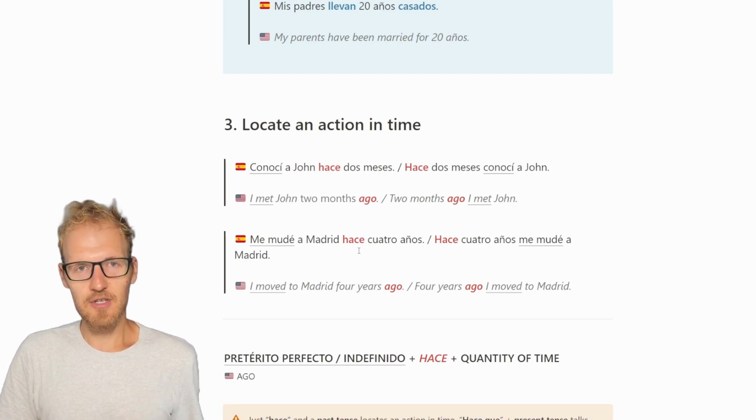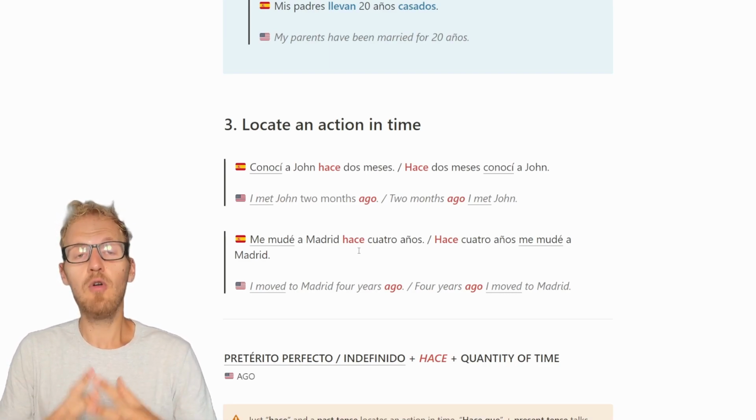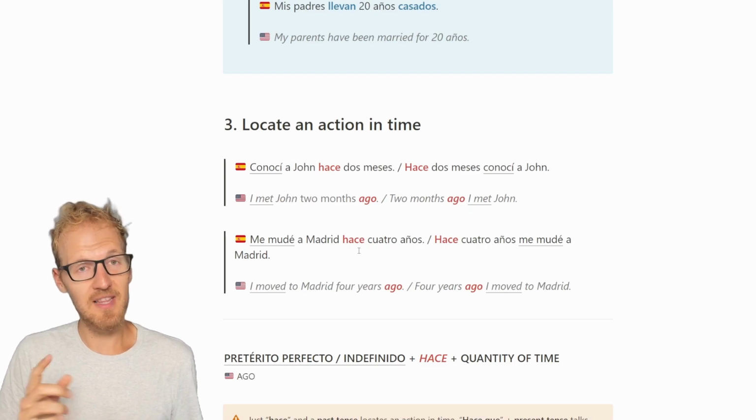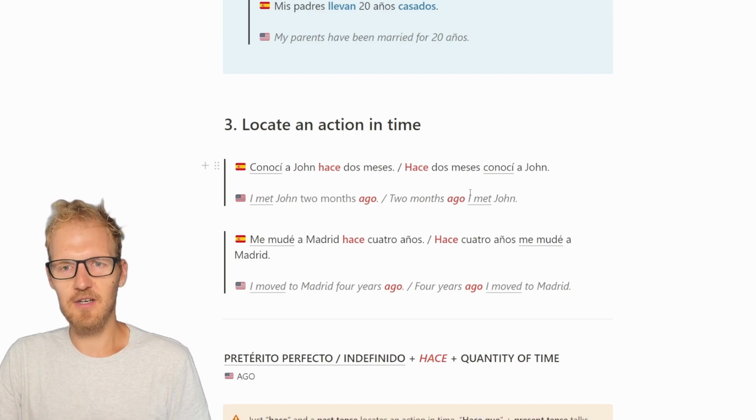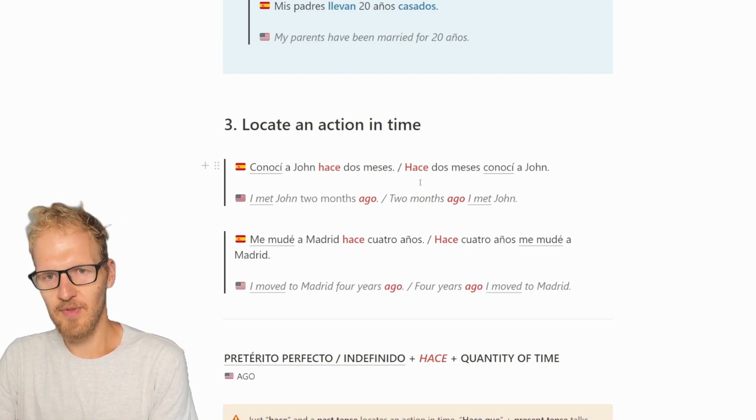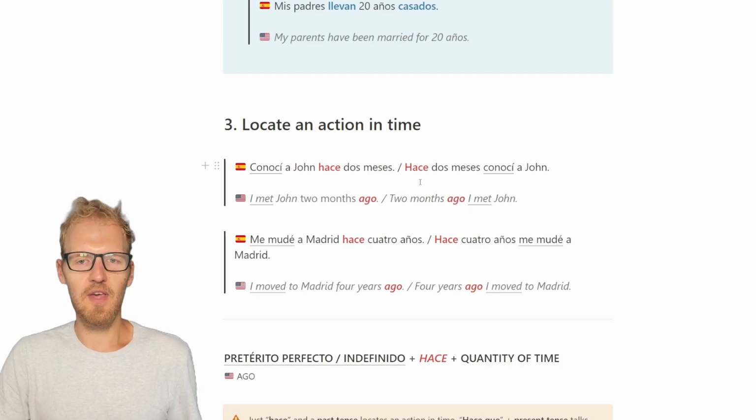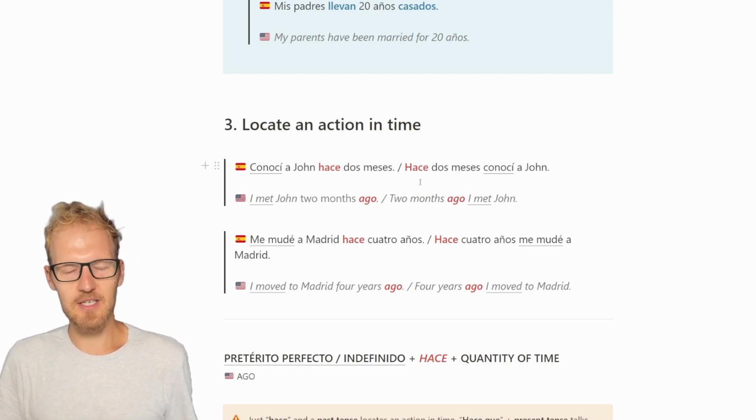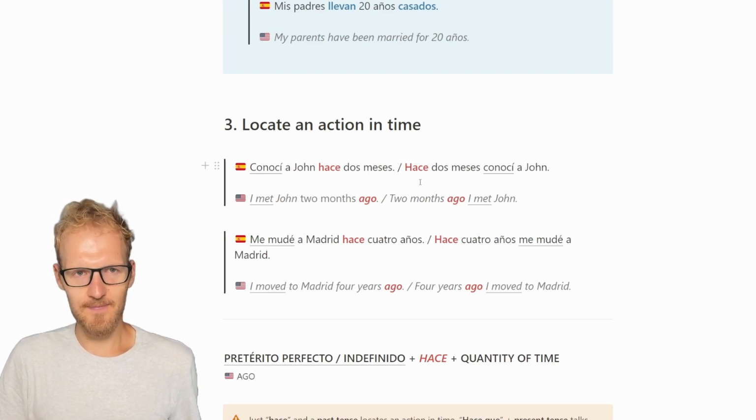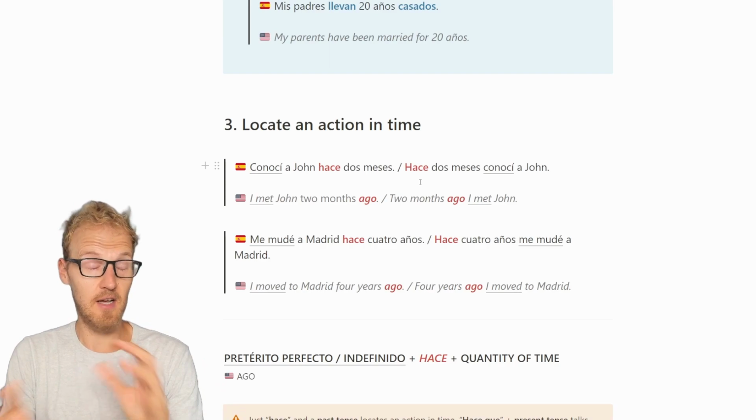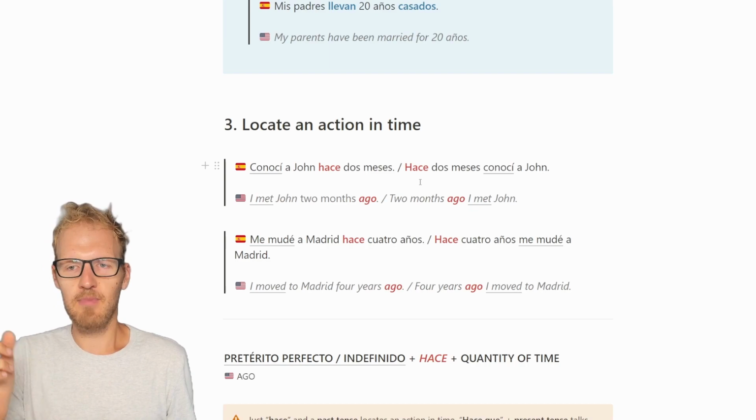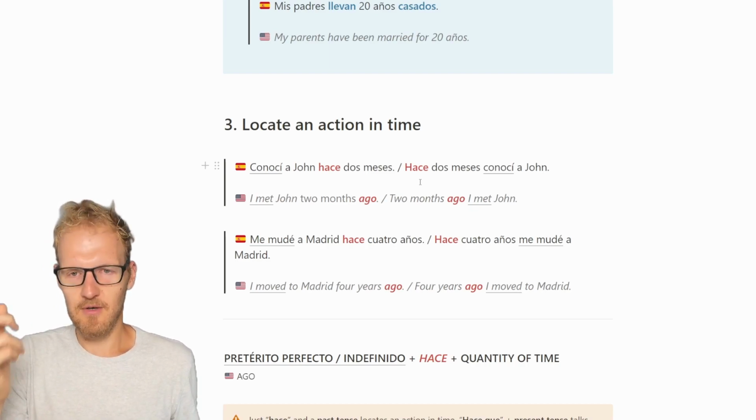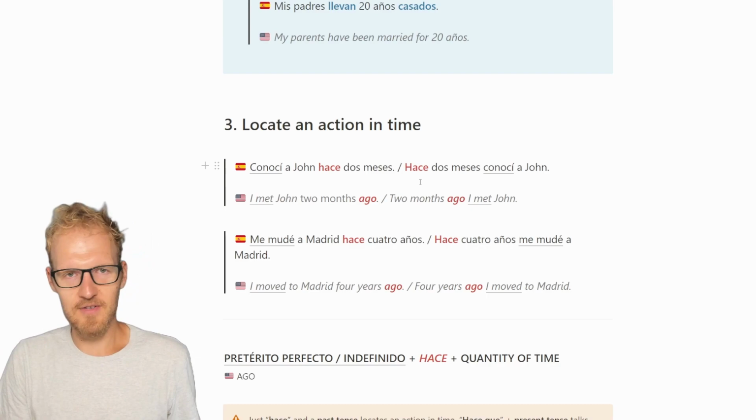We have now just seen how to talk about the duration, how long something has been going on, something that is still ongoing today. And lastly, the third use of this structure is to locate an action in time. Let's look at 2 examples. "Conocí a John hace 2 meses." "Hace 2 meses conocí a John." I met John 2 months ago. 2 months ago, I met John. Again, this flexibility in the order of the sentence is the same in Spanish and in English. So you can place this verb, conocí, both before or after.